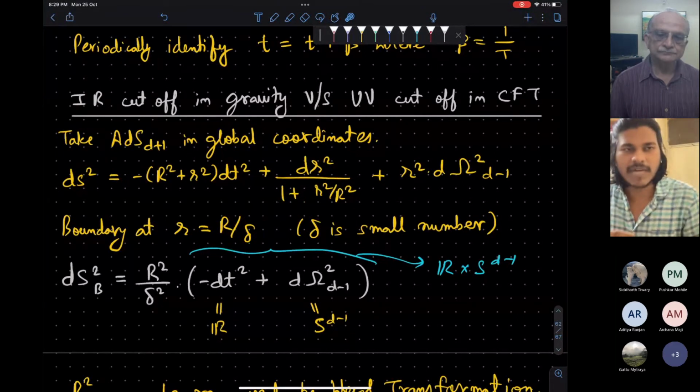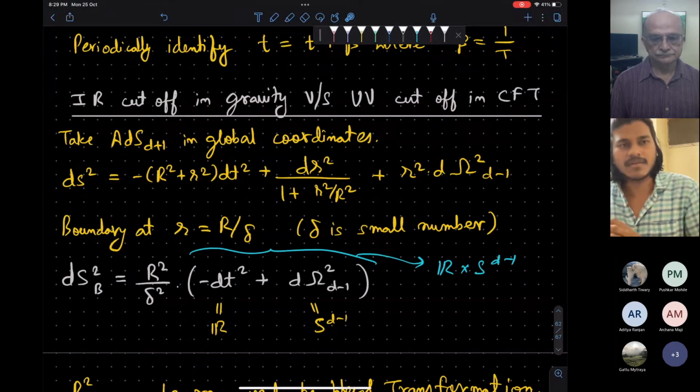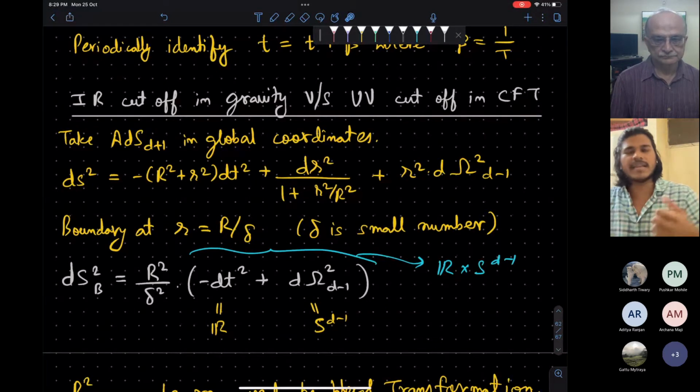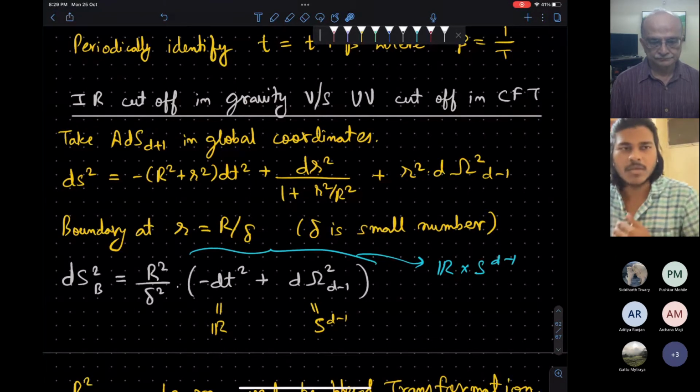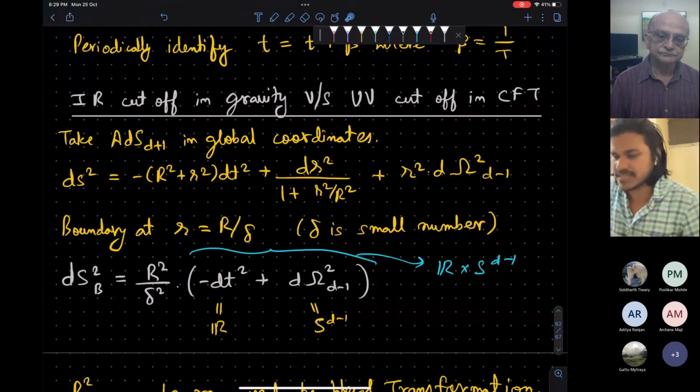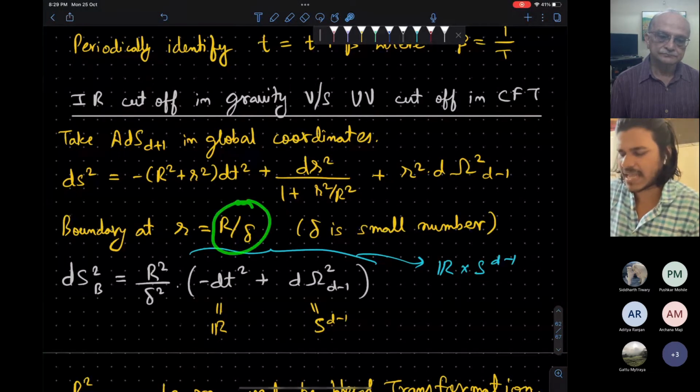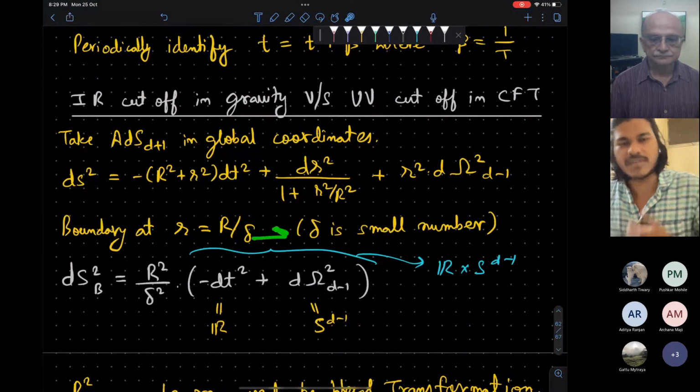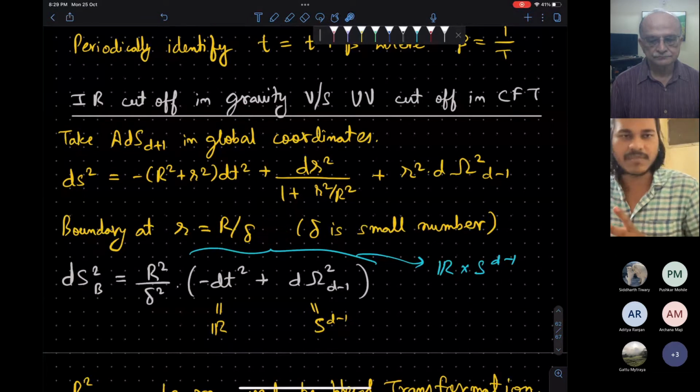Since we are putting some cutoff, I will not directly take R to be infinity, but let's say it's some R naught, and later take the limit R naught to be large. So let's parameterize that R naught by the small delta. It's like capital R by delta. If delta is very small, this will become very large.